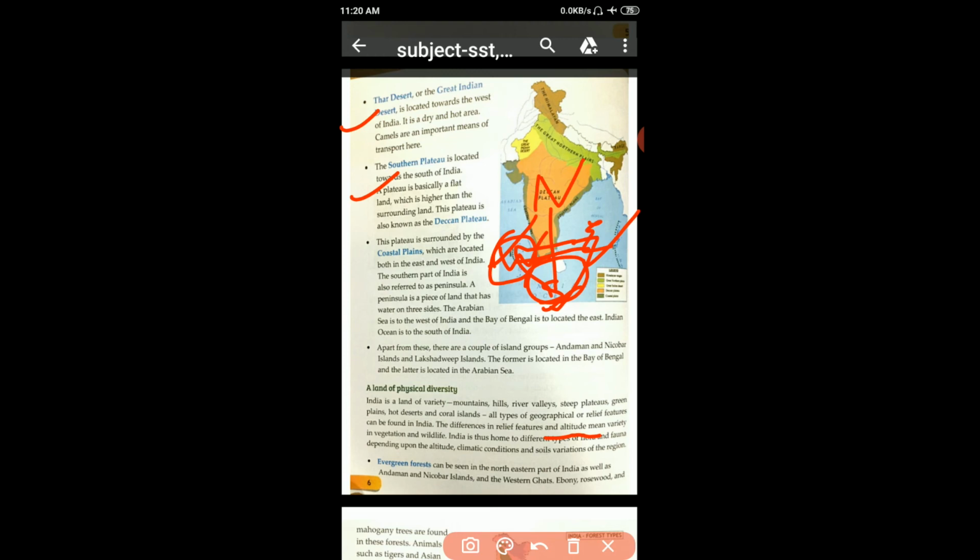Okay students, evergreen forest. Diversity in the forest. First, evergreen forest. Evergreen forest can be seen in the northeastern part of India as well as Andaman and Nicobar Islands and the Western Ghats. Ebony, rosewood and mahogany trees are found in these forests. Animals such as tiger and Asian elephants are found here.